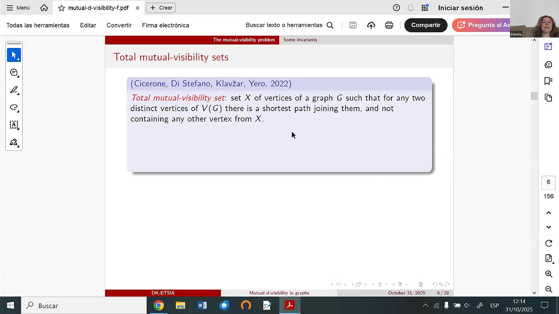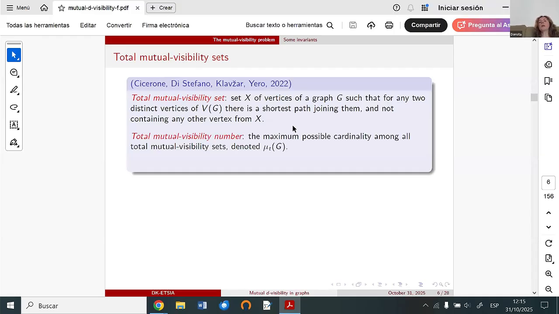And then we want that between any two distinct vertices, we will find a shortest path joining them such that this shortest path does not contain any other vertex from this set. And of course, we are looking for the maximum possible cardinality among all total mutual visibility sets. We denote this cardinality by mu sub t of G, and we call it the total mutual visibility number.